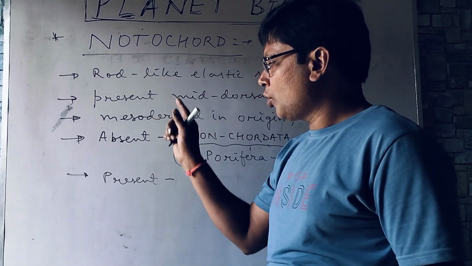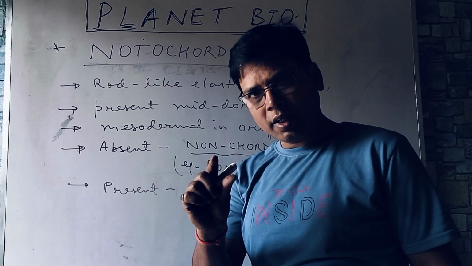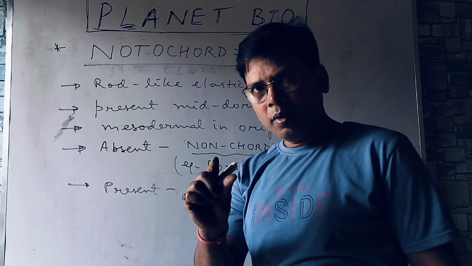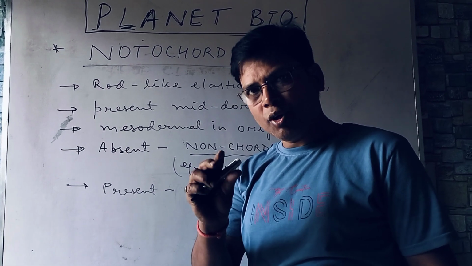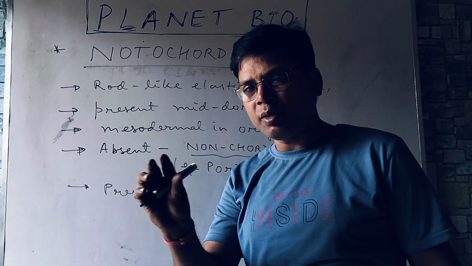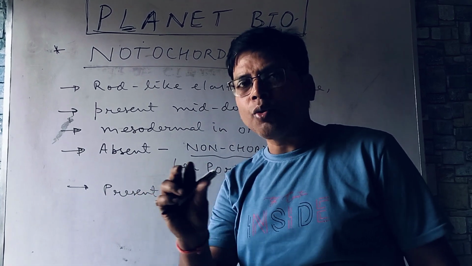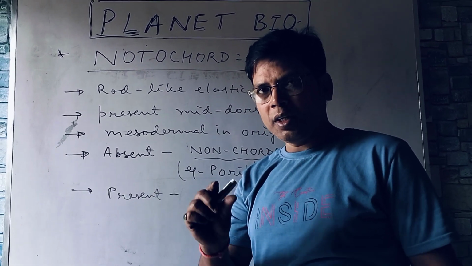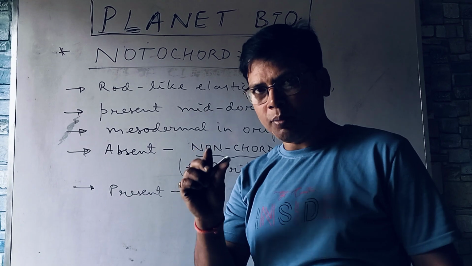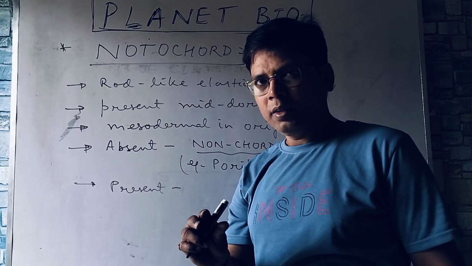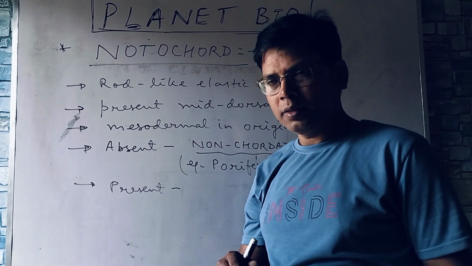If notochord is present there, then chordata. It may not develop in protochordates, means primitive chordates, like Urochordata, Cephalochordata. But if it is present and it is going to be replaced by vertebral column later on, then higher chordata.